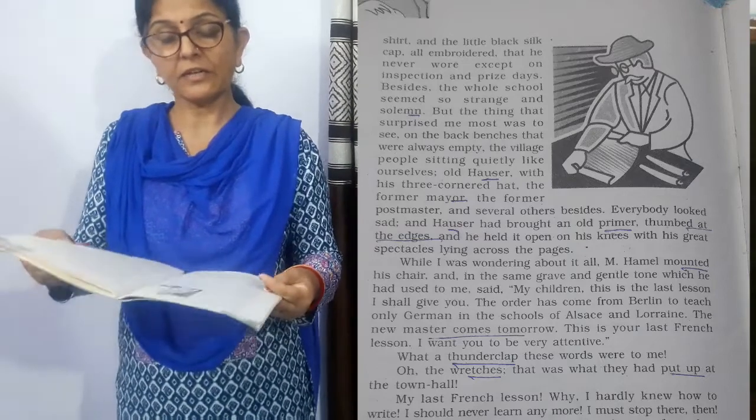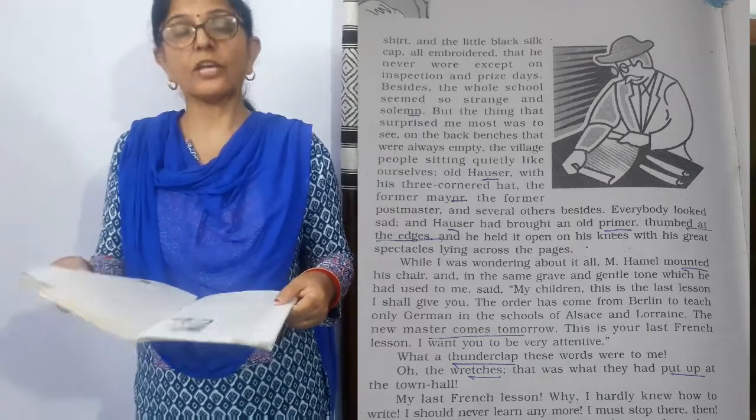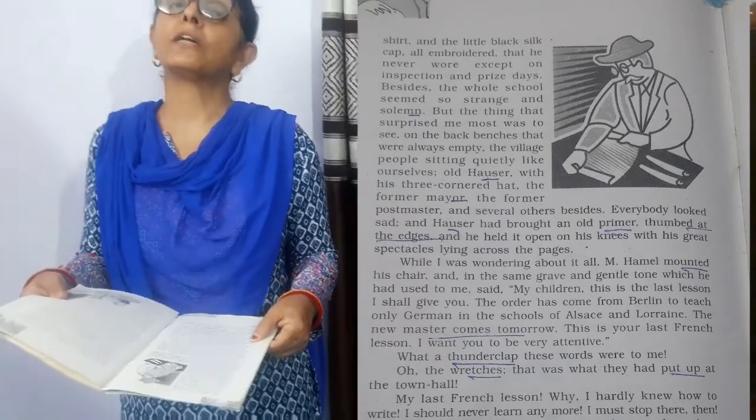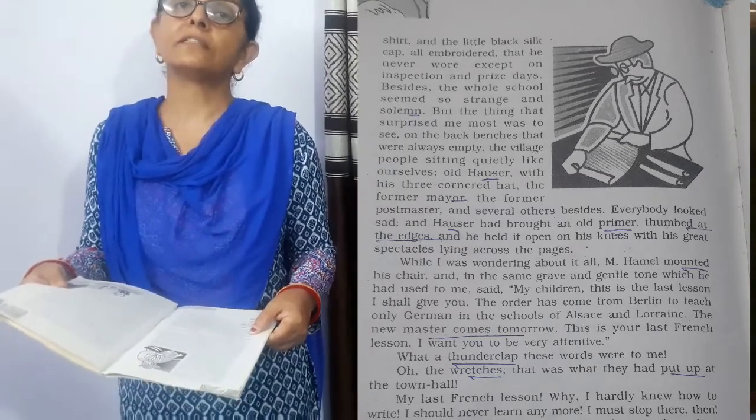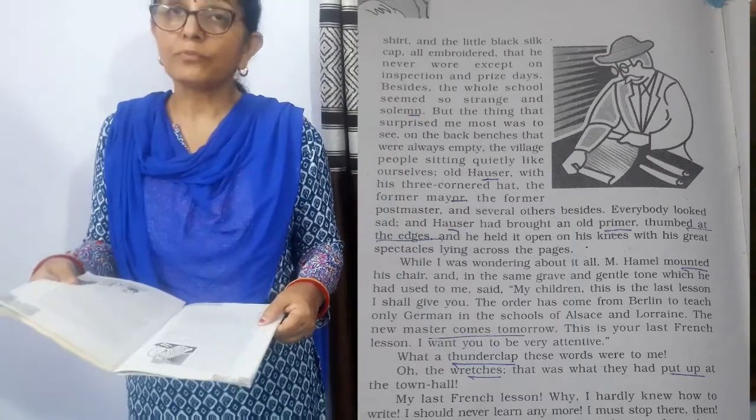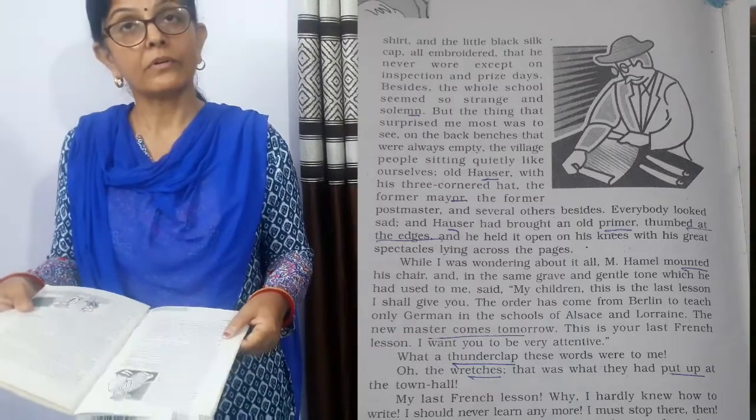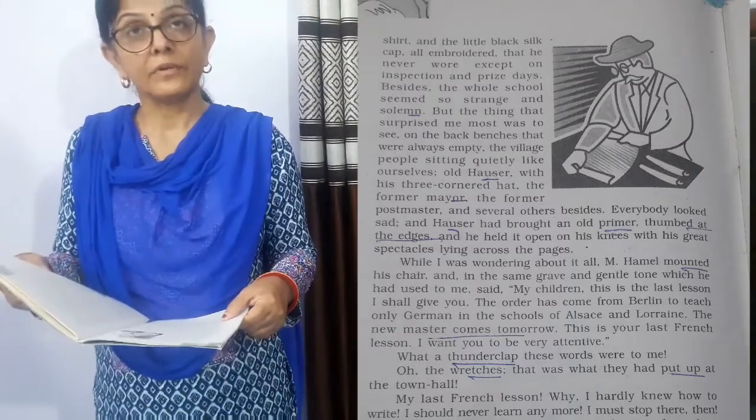You can see the picture of Hauser. What has he put on? He has put on a three-cornered hat, the hat which has three corners. Moreover, he has put on spectacles. And what is on his knee? A book, a book of nursery class.